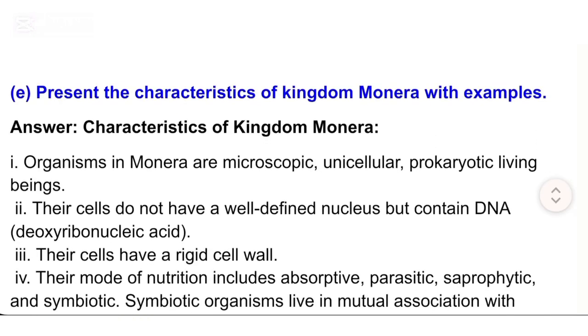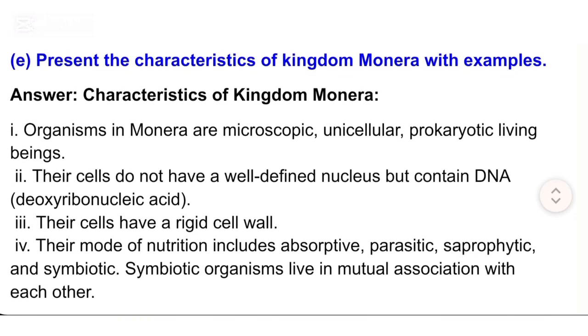E. Present the characteristics of Kingdom Monera with examples. Answer: Characteristics of Kingdom Monera. I. Organisms in Monera are microscopic, unicellular, prokaryotic living beings. II. Their cells do not have a well-defined nucleus but contain DNA, deoxyribonucleic acid.